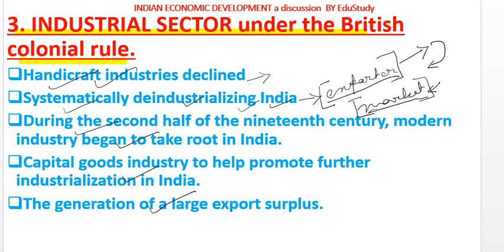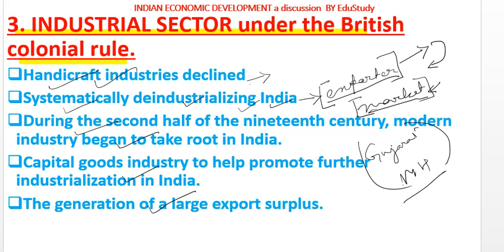In the second half of the 19th century, some modern industries began to take root in India. Some textile industries were in Gujarat and Maharashtra, and these textile industries were in the hands of Indians. Some jute industries were also established in Bengal at that time, and those were in the hands of foreigners.